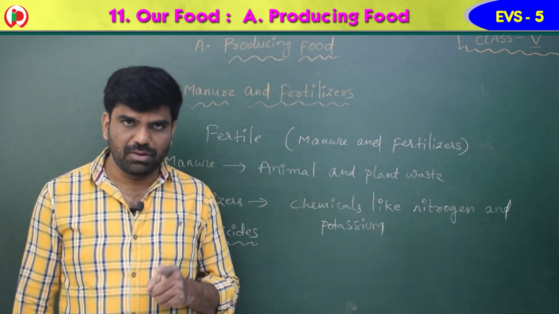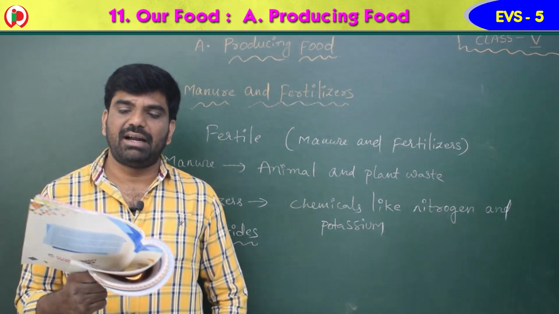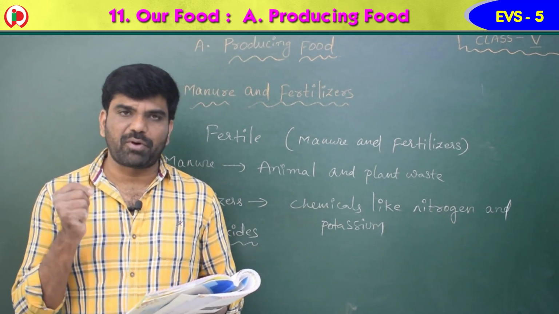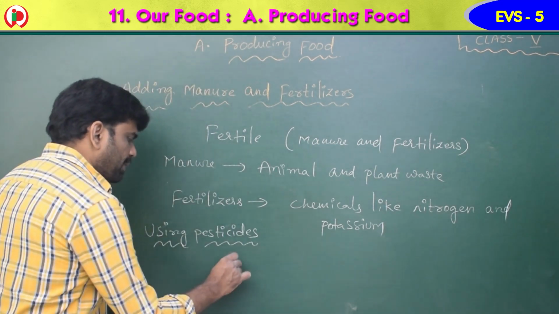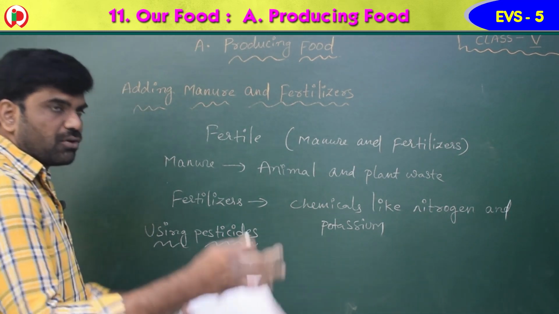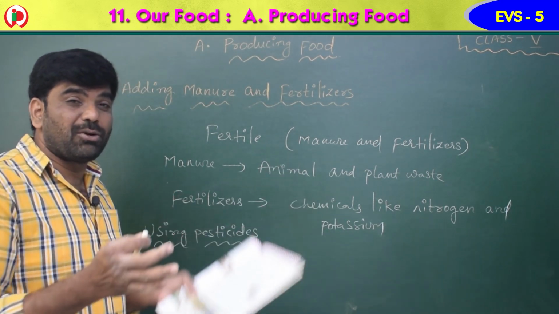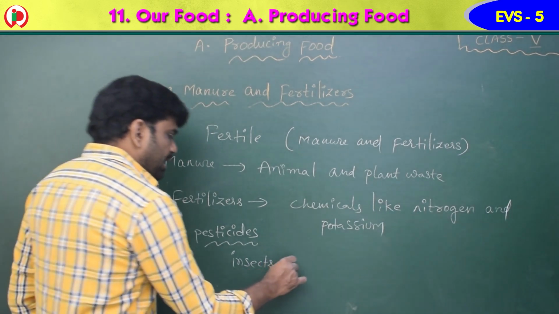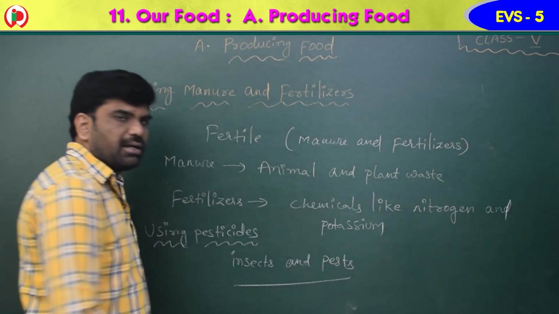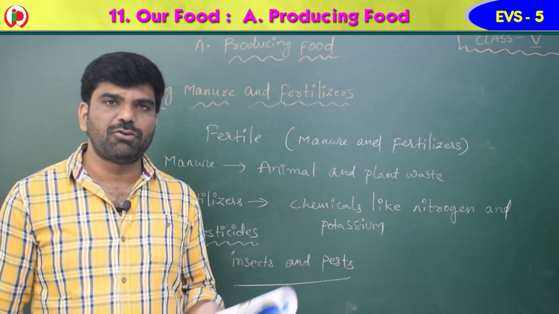At the same time, you have to protect the crop from pests and insects. When the crops grow, they need to be protected from insects and pests. The green, attractive crop attracts so many insects and pests. Pesticides are sprayed on the crops as a preventive measure.